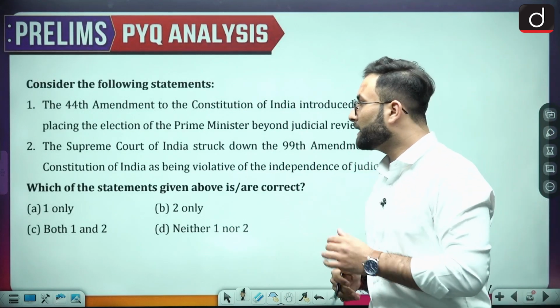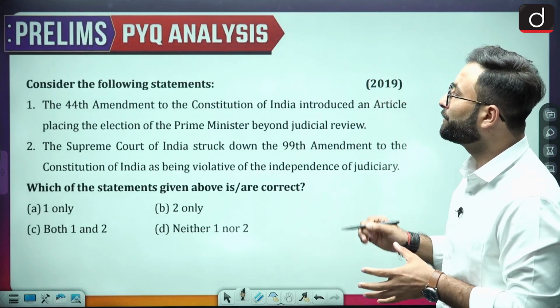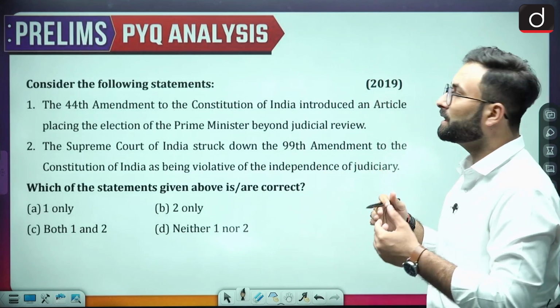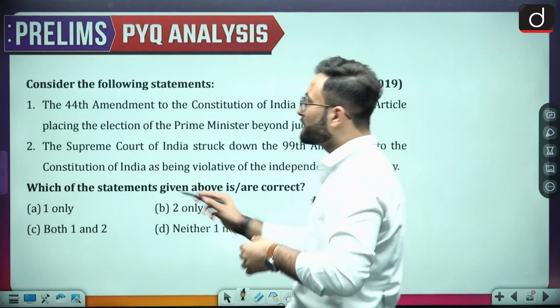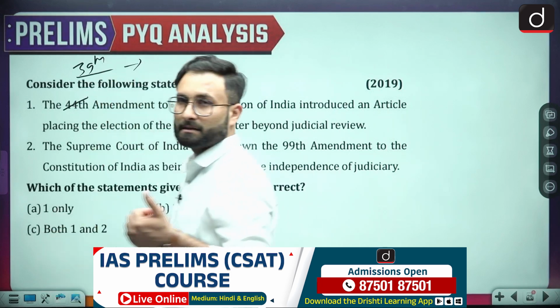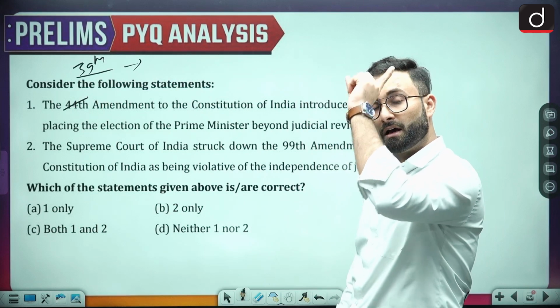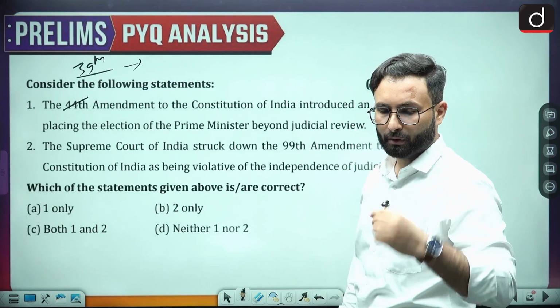Consider the following statement. The 44th Amendment to the Constitution of India introduced an article placing the election of Prime Minister beyond the judicial review. Now, this is basically the 39th Amendment Act, because of which there was the Indira Gandhi versus Raj Narayan case, which we have discussed in the first one, when we talked about the basic structure.